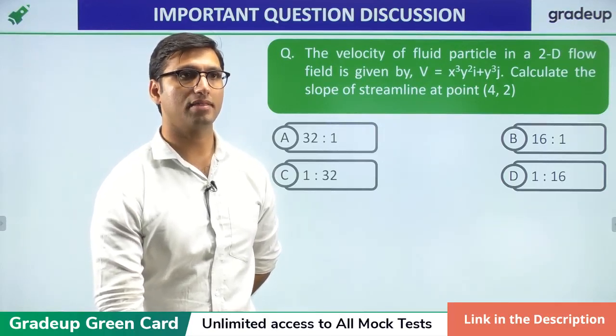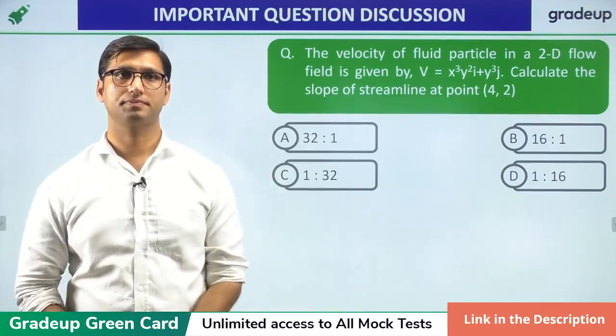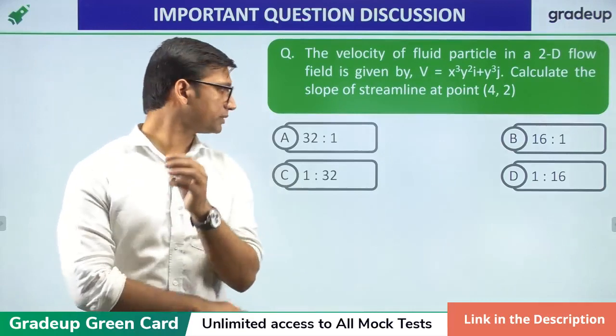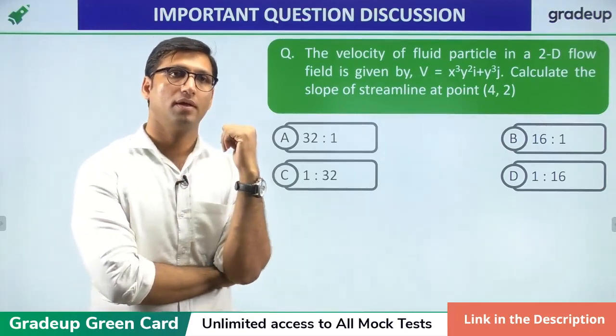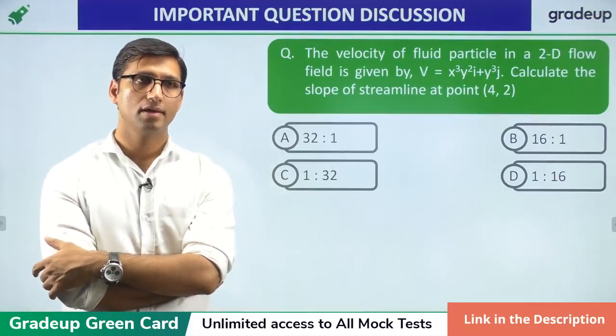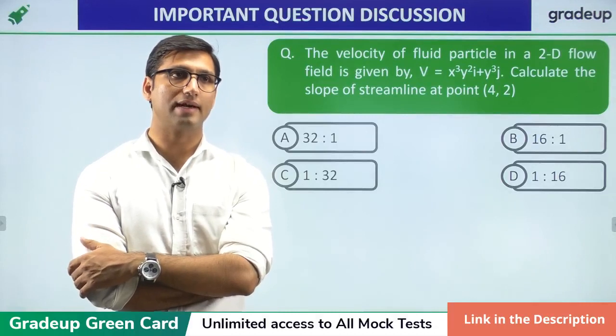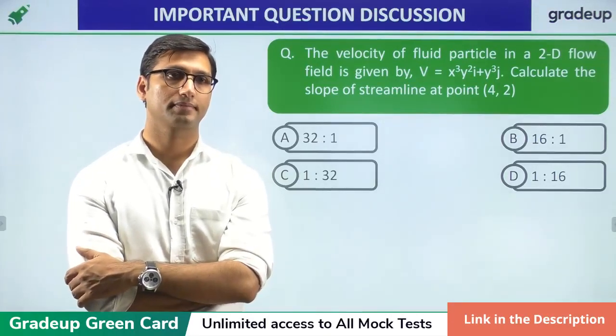So, I am going to take the answers in the app. Please mark your right answer. Abhinandan Kumar is getting option C. Well, most of the students in the YouTube channel are getting option C as the right answer. So, let us check what is the correct answer for this question.